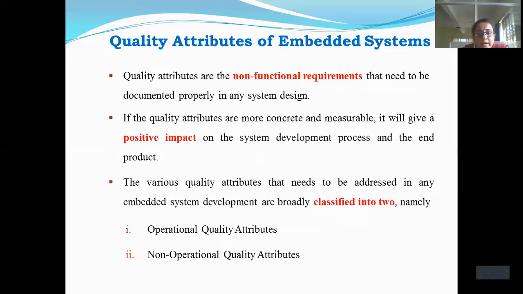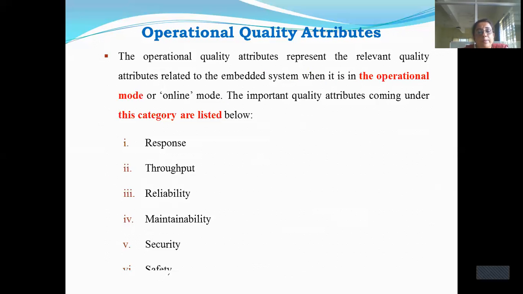So the various quality attributes that need to be addressed in any embedded system design are classified into operational quality attributes and non-operational quality attributes. Basically, the quality attributes of an embedded system concern the documentation in the system design. Once your system product has been designed, you should do proper documentation so that the end user will come to know its features, and accordingly he will operate the system or put it into the market. So based on that, we have operational quality attributes.